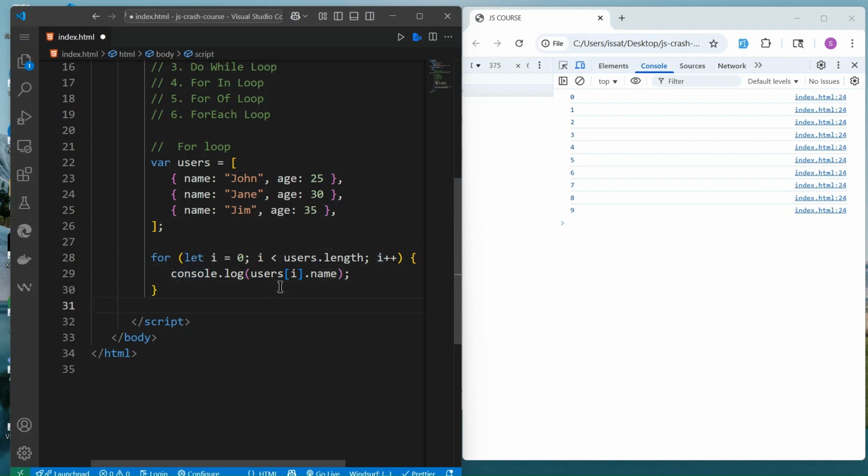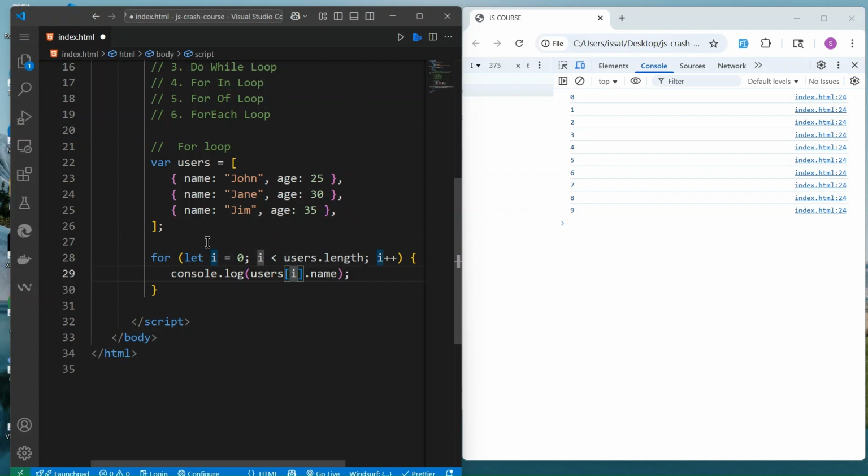Now we can console.log users. Since users is an array, and we have seen we can access an element or value of an array using an index, we are now using i as the index. If i is equal to 0, we put 0 here and we get the first element.